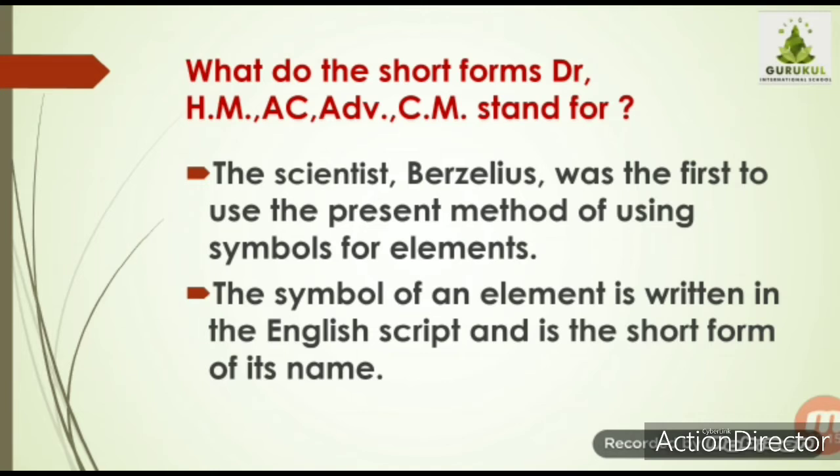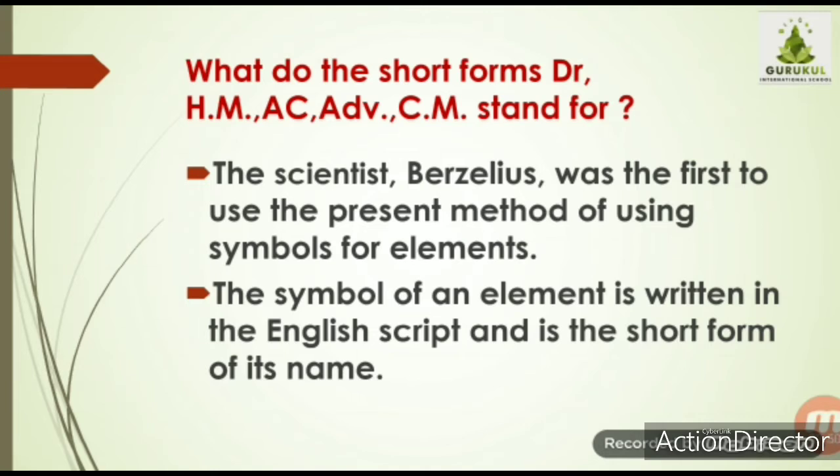Just switch on the AC. Every time we don't say switch on the air conditioner. Why? Because to utter those full two words, they are lengthy. So to make it convenient, to make it easy, we use short forms. In the same way, the scientist named Berzelius was the first one who used the present method of using symbols for the elements. Means to denote the element, to write the element, he used symbols.